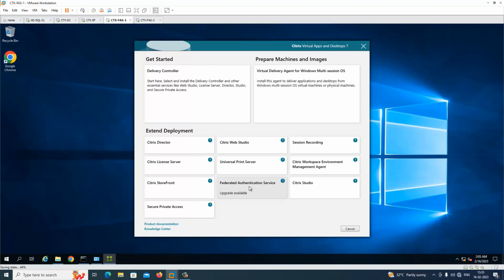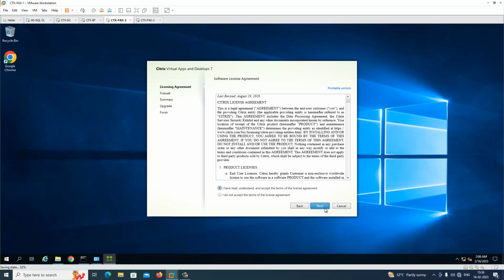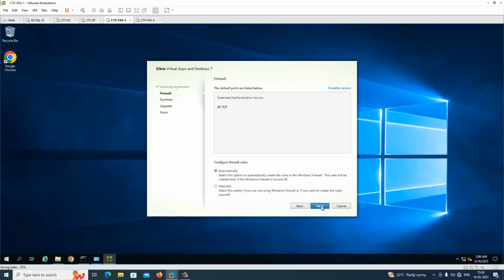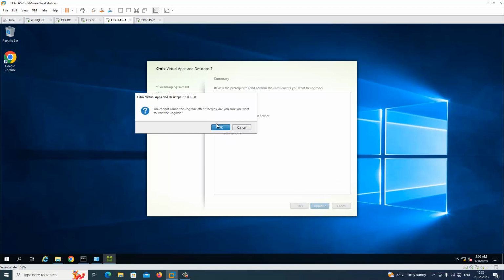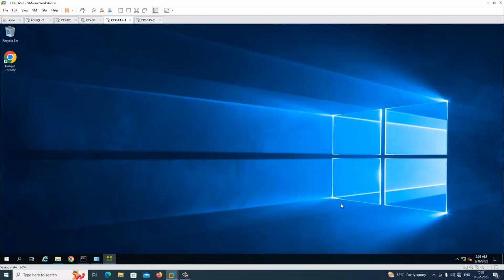So just click this one. So in FAS server 1 we have successfully upgraded to the 2311 version.